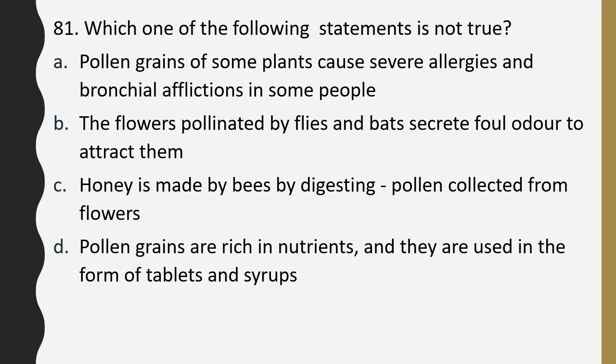Question number 81. Which one of the following statements is not true? Pollen grain of some plants cause severe allergies and bronchial afflictions in some people. The flowers pollinated by the flies and the bats secrete foul odor in order to attract them. Honey is made by bees by digesting pollen collected from flowers. The pollen grains are rich nutrient and they are used in form of tablets and syrups. Which of these statements is not true?